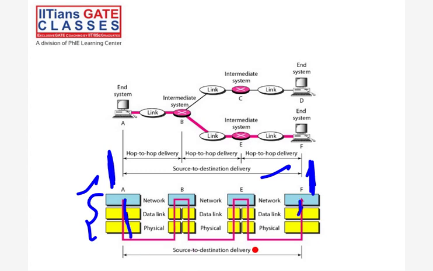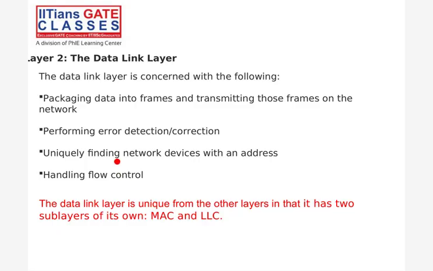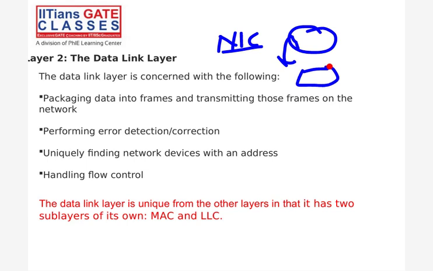So layer 2 is the data link layer, which is a hardware layer, your network interface card. The data link layer is concerned with packaging data into frames and transmitting these frames into the network. What I'm saying is, whatever packet comes from the network layer to the data link layer, this packet will be divided into frames with some rules. Data link layer rules are there, right? Some protocols are there. It will apply some rules and divide into frames. So this frame we have to send through the cable, but at the physical layer, some adapter is there, na? Whatever the adapter, that adapter and some connections are there, right?